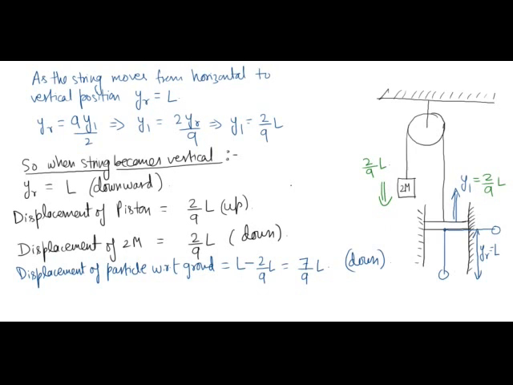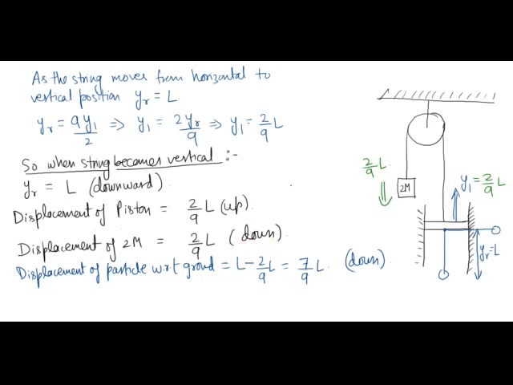The displacement of the piston will be 2 by 9 L in upward direction. This I have derived just now. So this piston will move by a distance of 2 by 9 L in upward direction, and this 2m mass will move in downward direction by the same amount. So the displacement of 2m will be 2 by 9 L in downward direction.